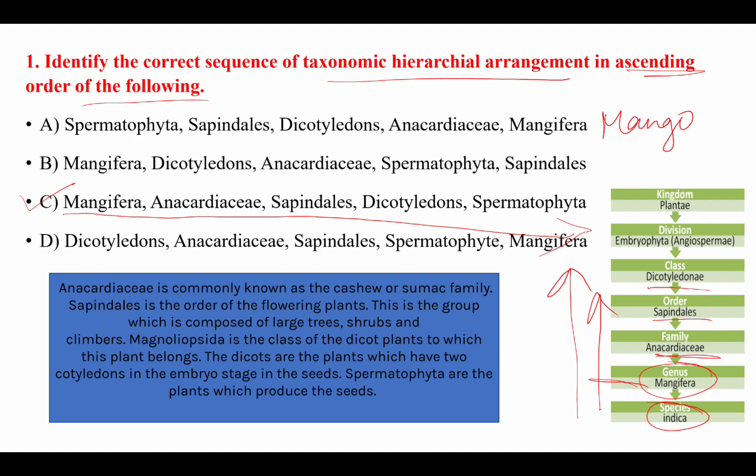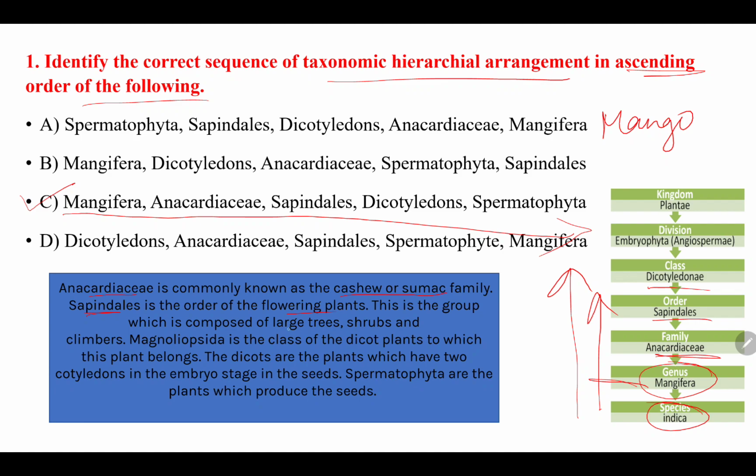And before going to the next question, let me say some key important words. Anacardiaceae means it is also known as cashew or sumac family. Sapindales means it's an order of flowering plants.